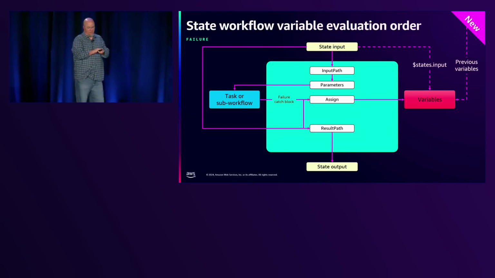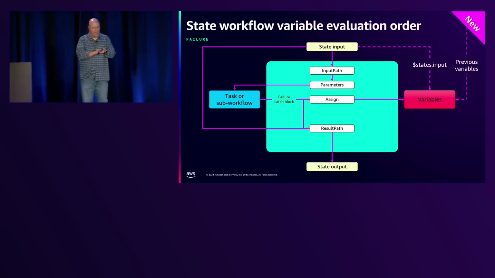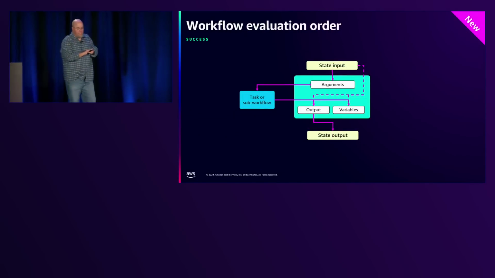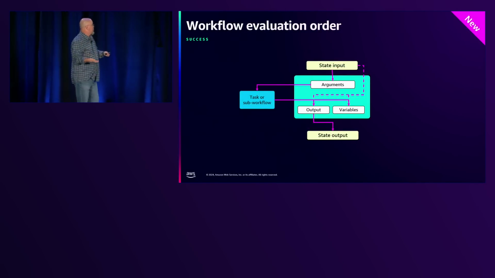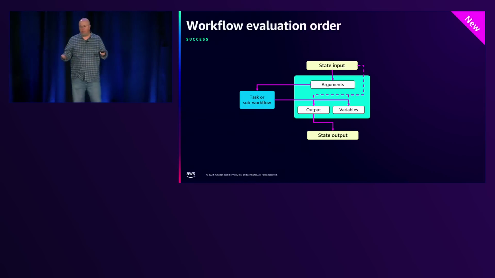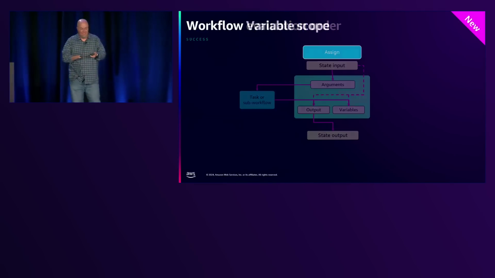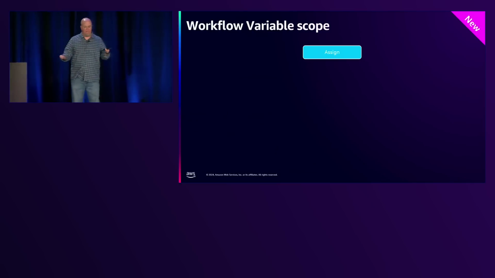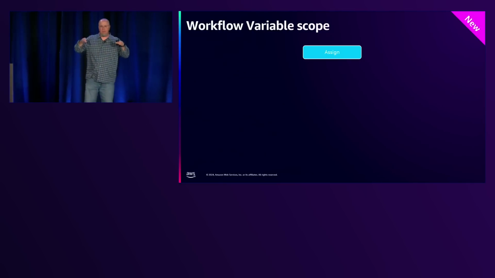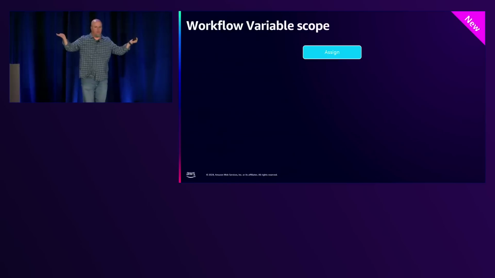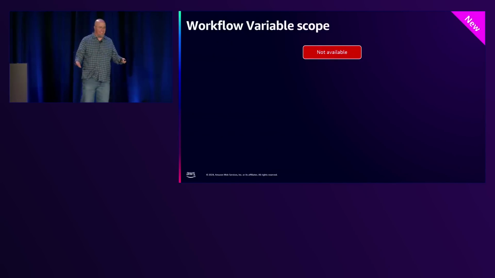So that's what it looks like if you have an error, same thing. If it errors out, you get that. And then of course, with JSONata, when you just have arguments, it again runs after the workflow, so it's at the same time as you're doing output, you assign the variables. So what that means is that there's some scoping you need to understand here. The first thing I would say is if you want to assign something at the top level, whatever task this is, it will not be available in that task.